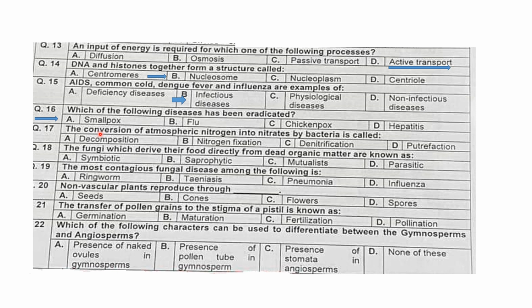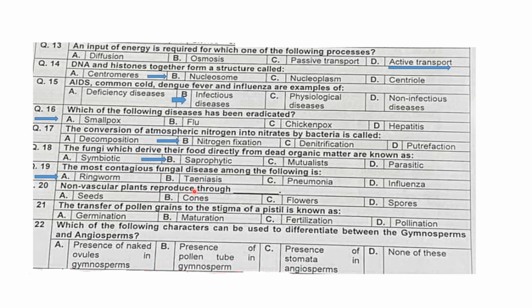MCQ number 17. The conversion of atmospheric nitrogen into nitrates by bacteria is called nitrogen fixation. The fungi which derive their food directly from dead organic matter are known as saprophytic fungi. The most contagious fungal disease among the following is ringworm. Ringworm is the fungal disease. Teniasis is the helminthic disease. Pneumonia is a bacterial and viral disease. And influenza is the viral disease.